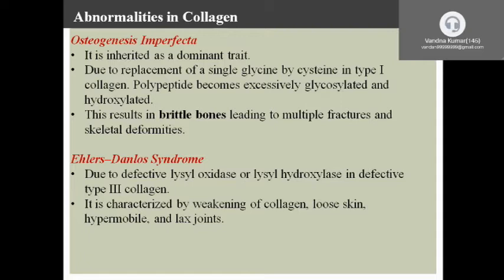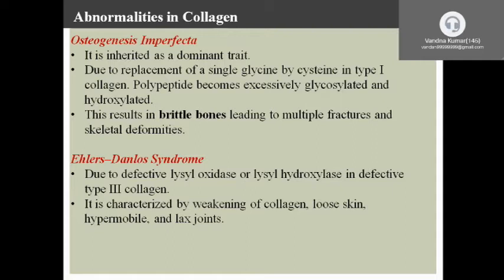Now the abnormalities in collagen synthesis are inherited, dominant autosomal disorders. What happens in osteogenesis imperfecta?